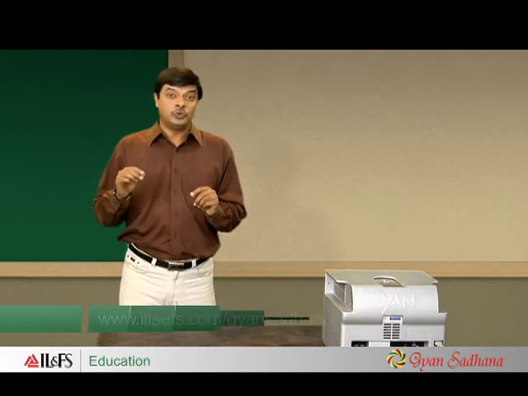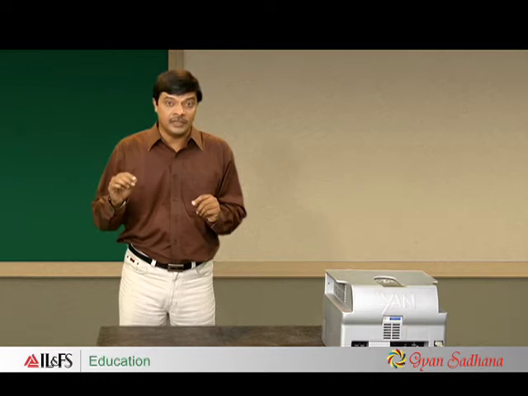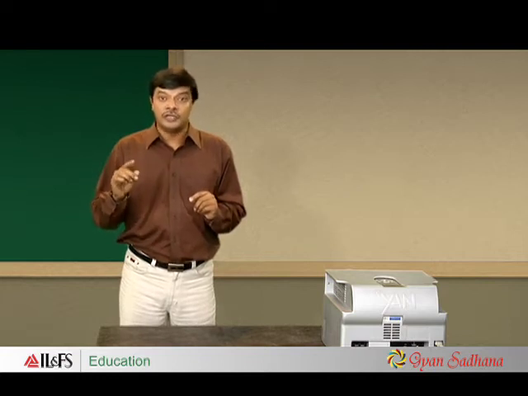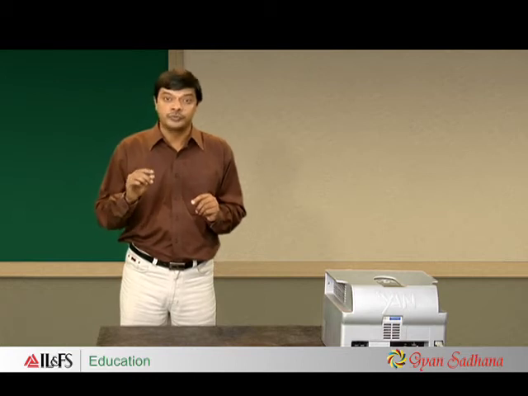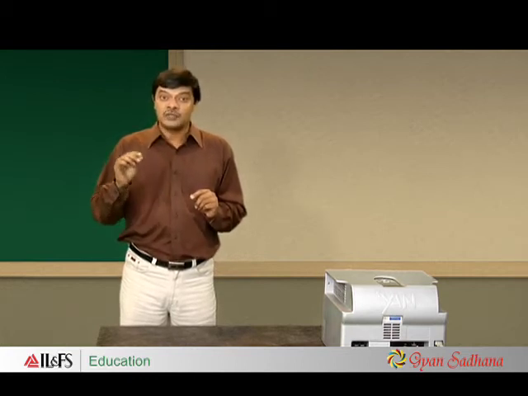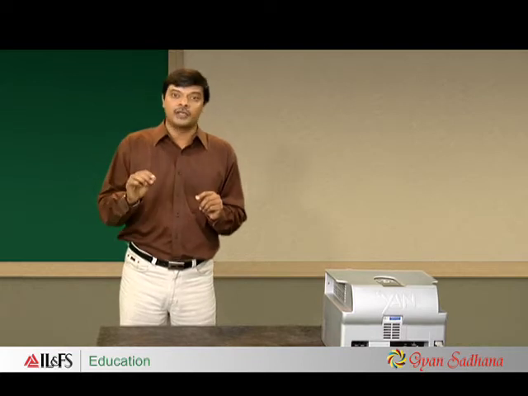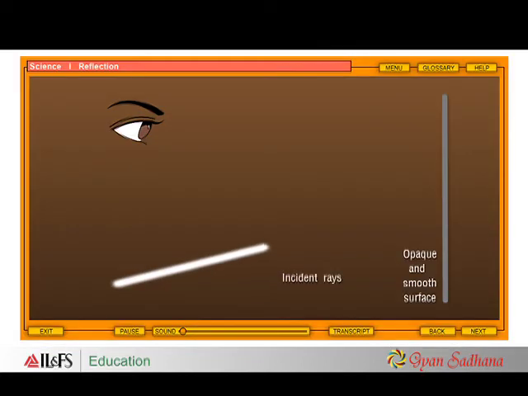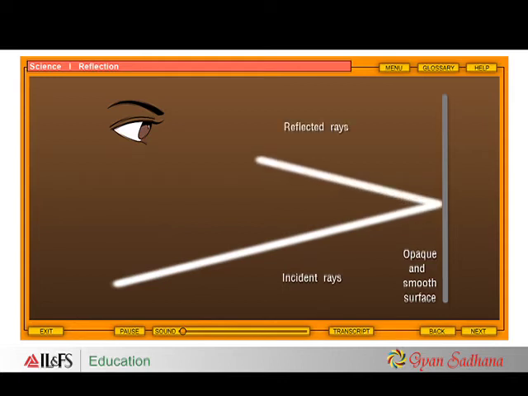So, now do you understand that the quality of the image that is formed is based on the type of surface, rough or smooth? Yes. So, light rays from a source fall on an object. When an object is opaque, light rays are reflected back. Some of these reflected rays enter our eyes and we see that object.